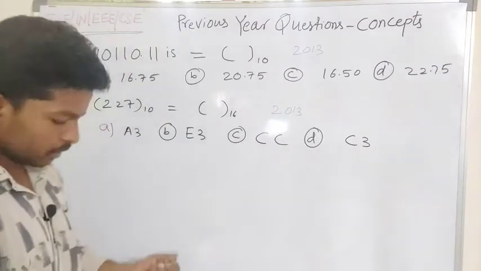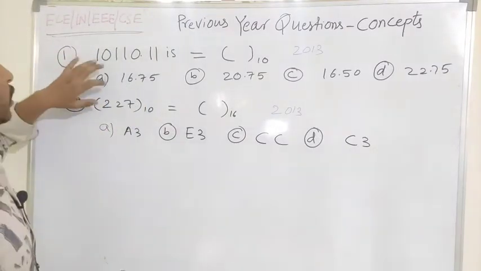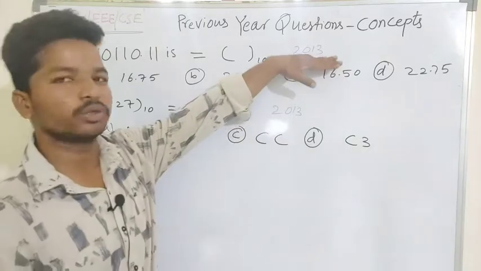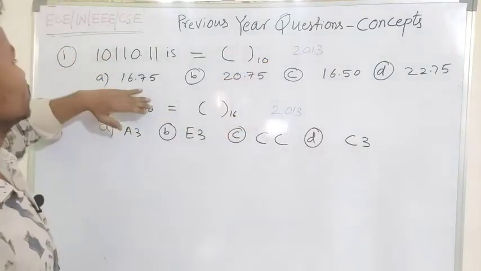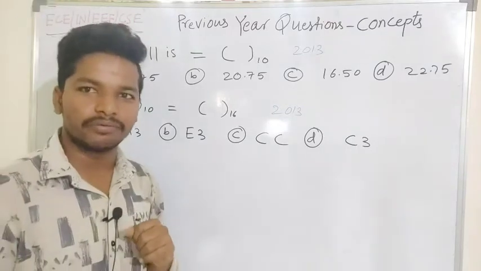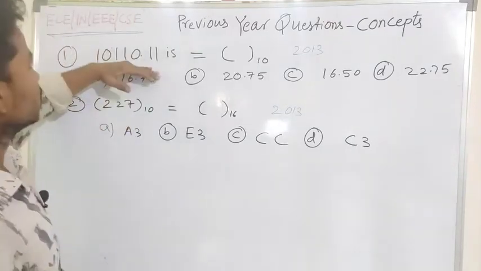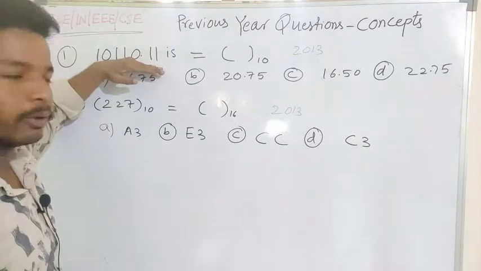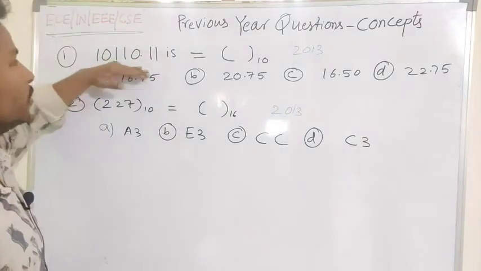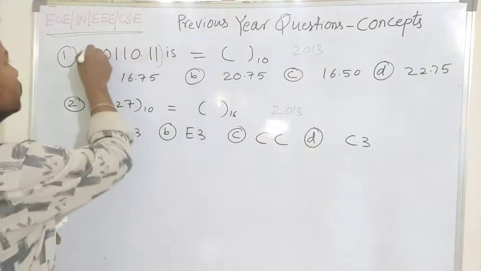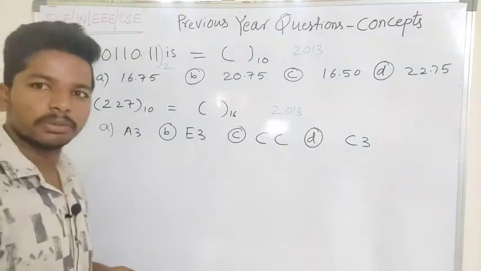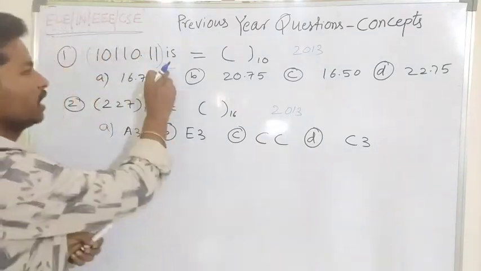Let's start with 2 questions. Both questions were asked in 2013. Let's start with the basic concepts of digital electronics. Here he asks for the decimal equivalent of a given binary number. He mentioned that the given number is a binary number, so it has to be represented with a radix of 2.